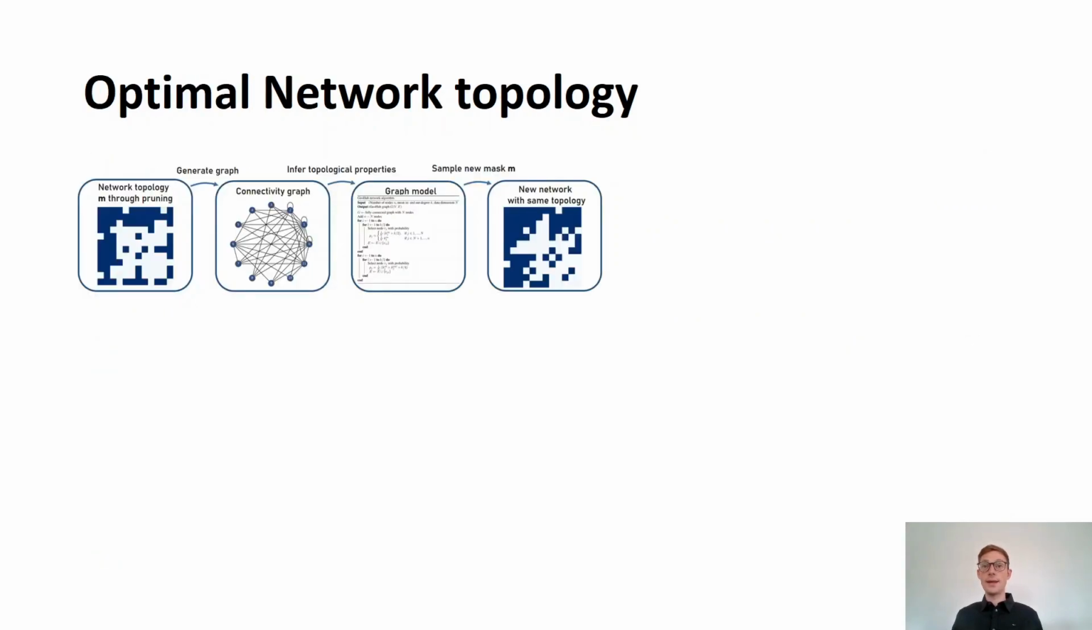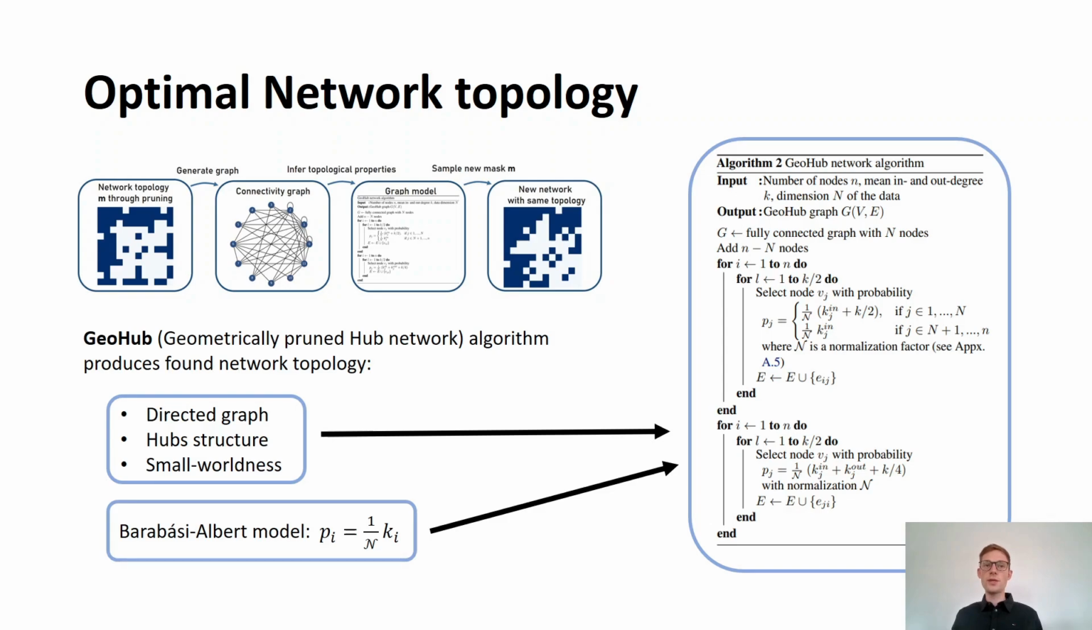The understanding that network topology is crucial and contains specific characteristics enables a reverse engineering of the problem. By creating an algorithm that replicates the topological properties observed in the pruned networks, this knowledge can be used as a prior embedded in the network's topology. Therefore, we propose our GeoHub algorithm, combining the characteristics of hubs and small-worldness with the Barabási-Albert model framework, to generate a directed graph that reproduces the observed network topology.